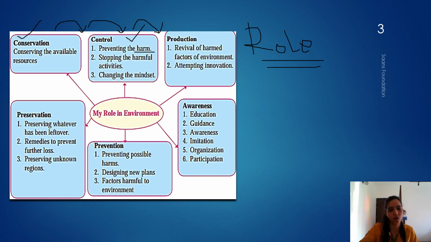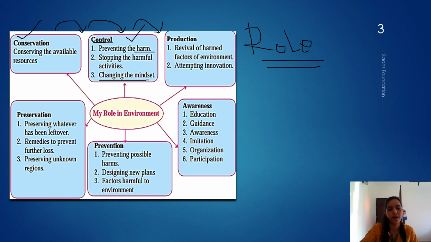Cutting down the trees, all this comes under harm. So we can control all of it. We have to control these things. Stopping harmful activities: use of plastic, continuous use of water, indiscriminate use of water. All this comes under stopping the harmful activities.